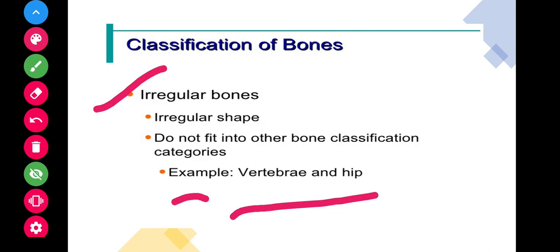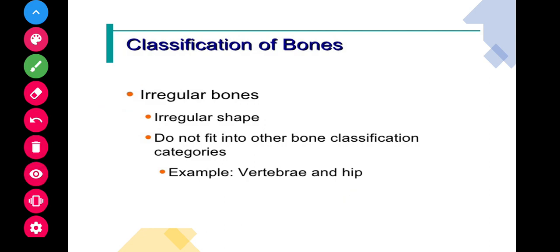We cannot say short bone, we cannot say long bone. So it is a bone of irregular shape. And one more is the sesamoid bone, which is like a sesame seed bone. For example, the patellar bone, the knee bone, the patella.